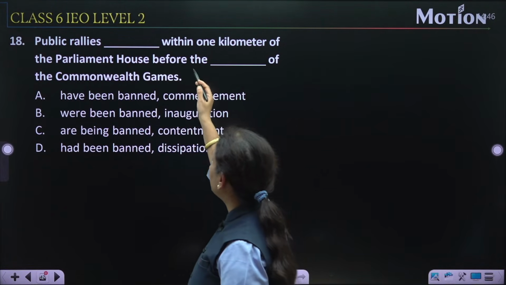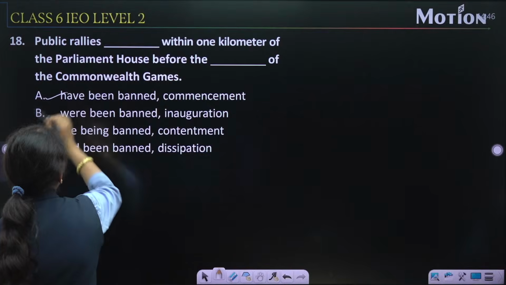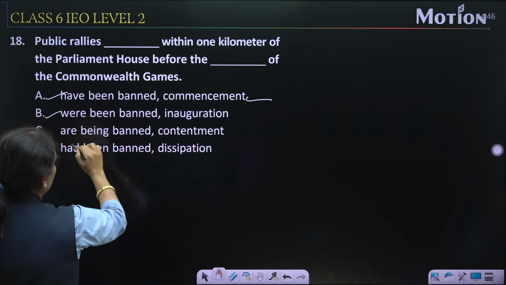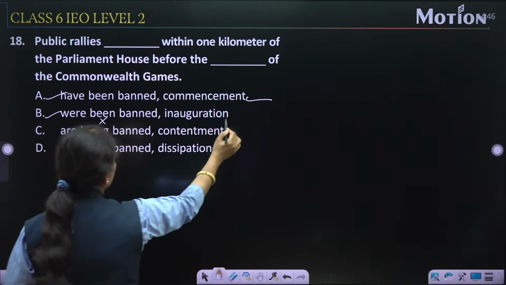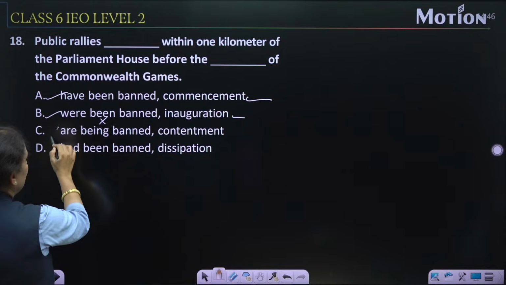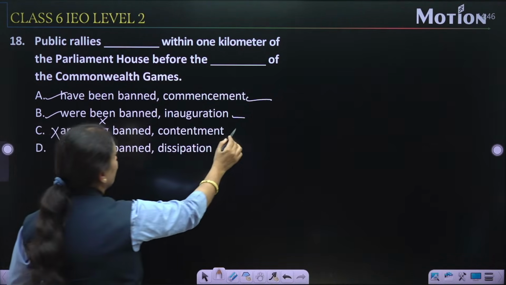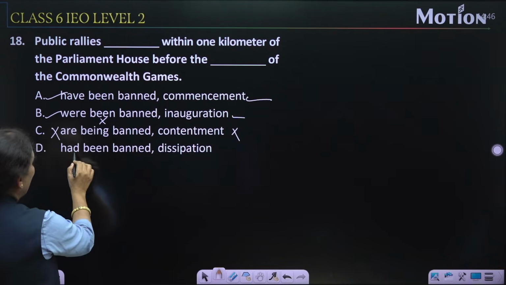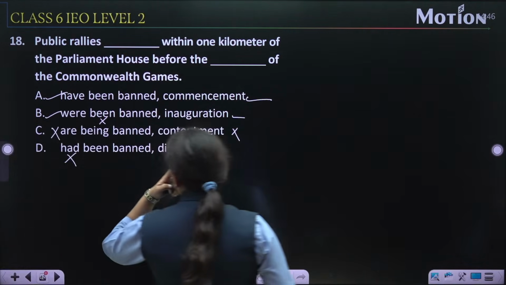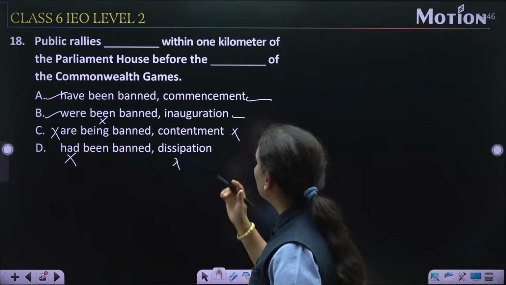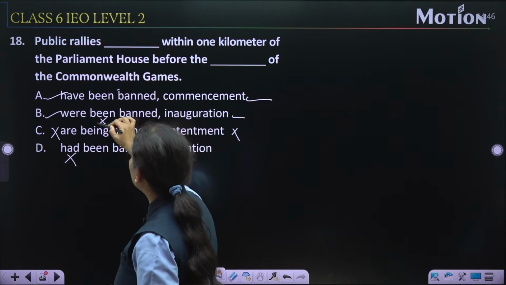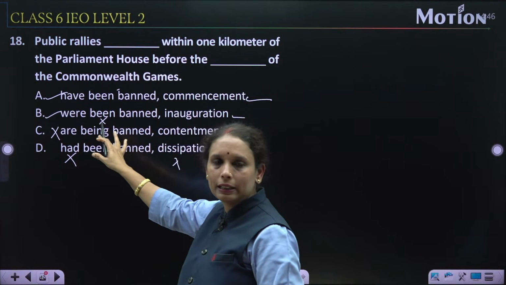So the public rallies have been banned. Commencement. Were being banned. No. Inauguration, we can say it may be. Are being banned, it is a continuous. No. Contentment is again wrong. Had been banned and deception. Because we need a passive verb, so I think commencement, like have been banned and were been banned. Both of these are in the passive verb.